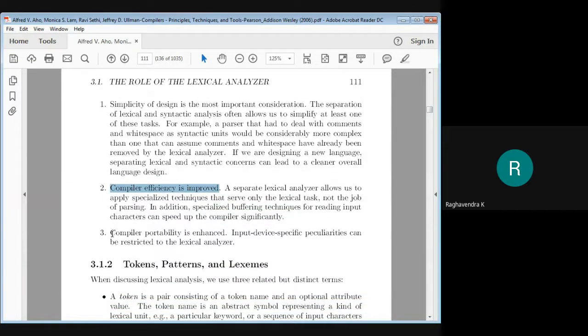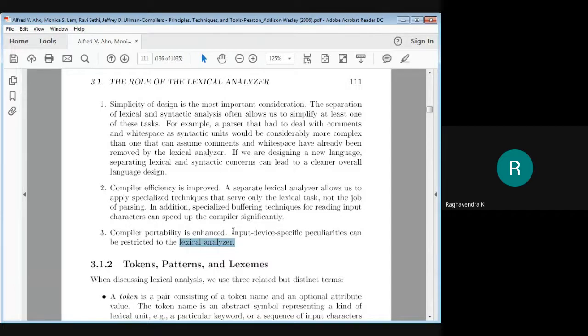The third advantage is that it can enhance portability. Since the lexical analyzer is the only one dealing with the source program, if there are any changes in the input, or any input device specific peculiarities, they can be restricted to the lexical analyzer. You need to modify only the lexical analyzer, not the syntax analyzer.